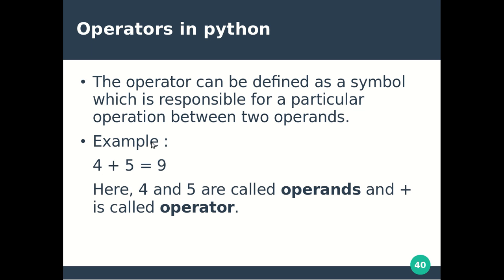I hope you are clear on what an operator is and what operands are. Suppose a plus b is equal to 5, so a and b are the operands, and in between a and b there is a symbol called plus. It can be plus, minus, multiplication, division, any symbol. That symbol is called an operator. The operator is responsible for performing an operation between the two operands which are the neighbors of that symbol.